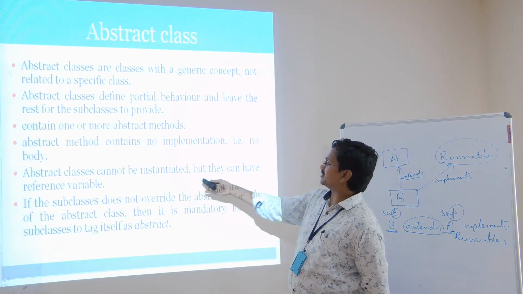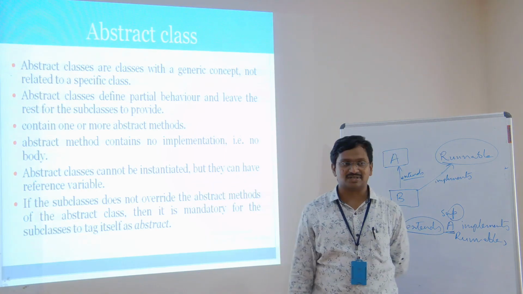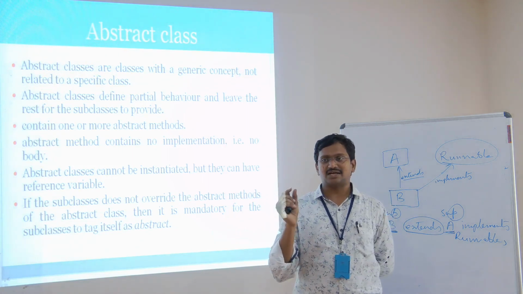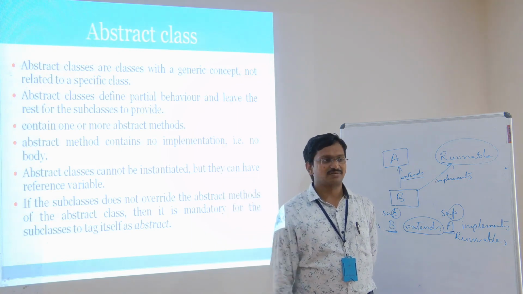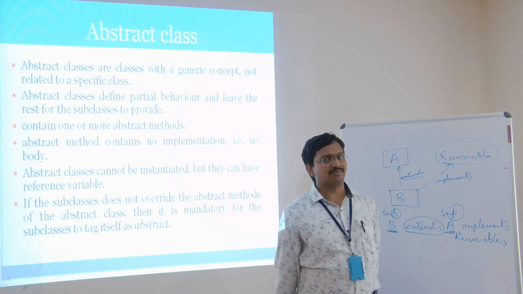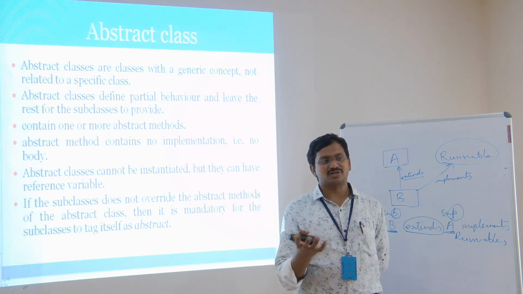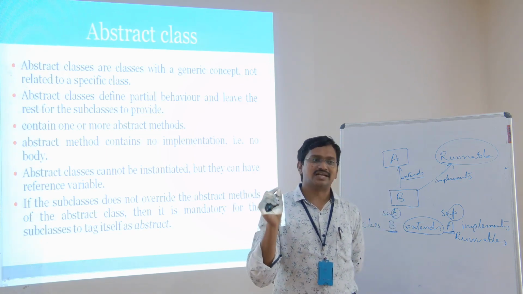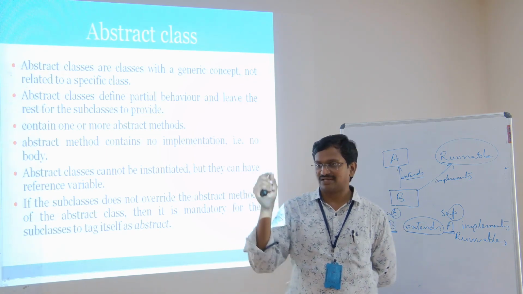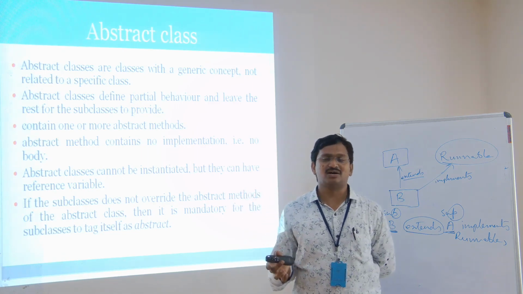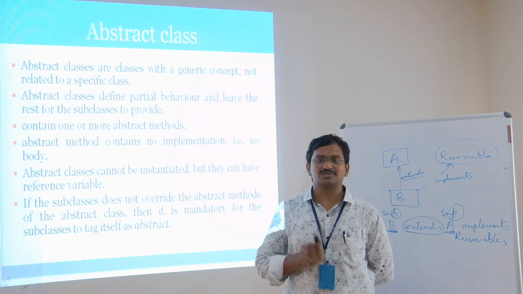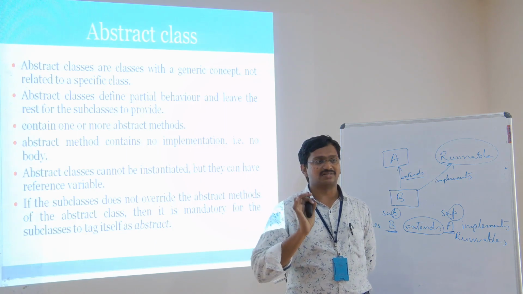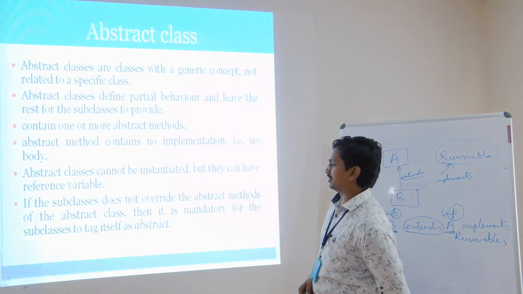And abstract classes cannot be instantiated, but they can have a reference variable. It is an important point. Take the student class. We can't call any student "student, stand up." The students will be confused: Sir is calling whom? So we can't call a particular student by the name student. We can call a particular student by his name or his roll number. So if it is an abstract class, there should not be a chance for creating instances. That is what we have to remember.